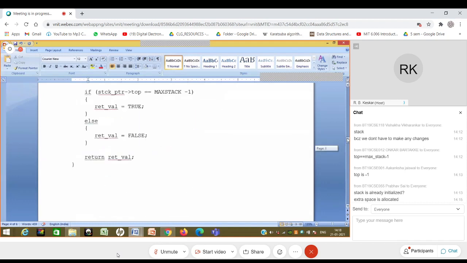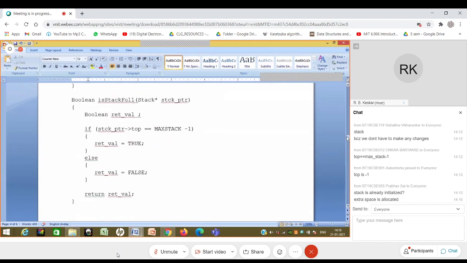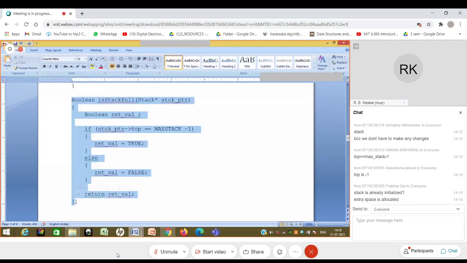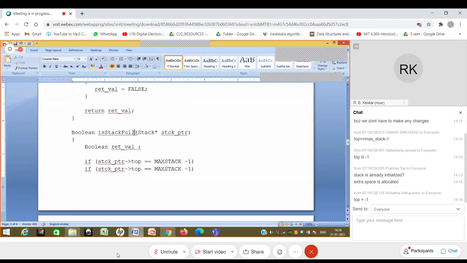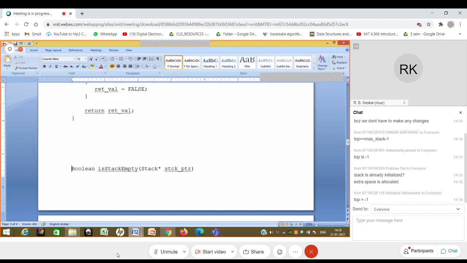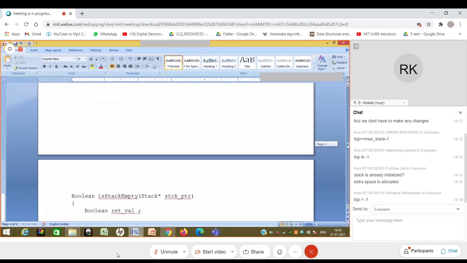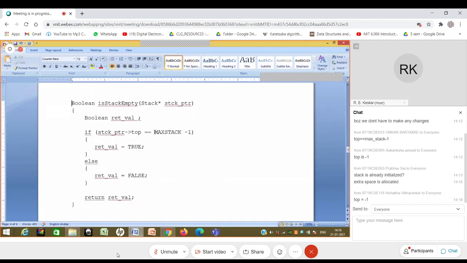Similarly, I can write another function where I can say is stack empty. What is the condition for stack being empty now? Top equal to -1, because that is where we started, right? So the condition for stack being empty is that top is equal to -1. So I had to make the change: instead of max stack -1, I had to say -1. In which case the ret value is true, otherwise it is false.